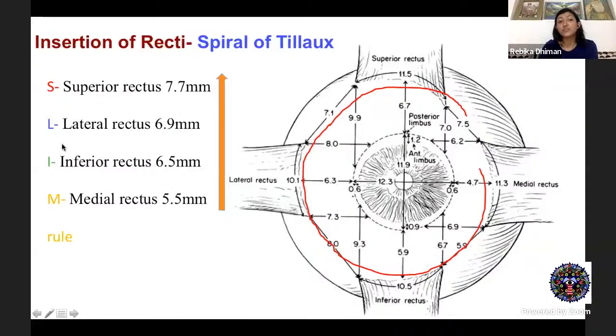Well, there's a mnemonic, which is the SLIM rule, with the help of which you can remember how far each muscle is, the superior rectus being the furthest and the medial rectus being the nearest to the limbus. And that forms your spiral of Tillaux.